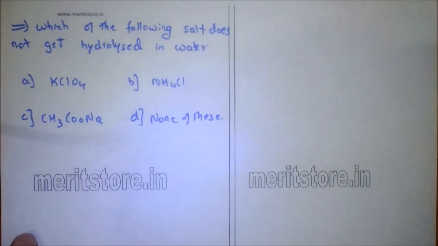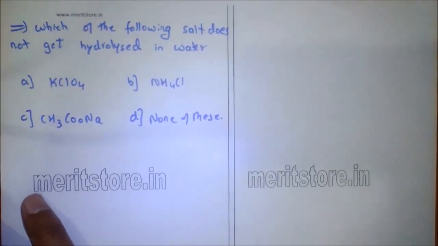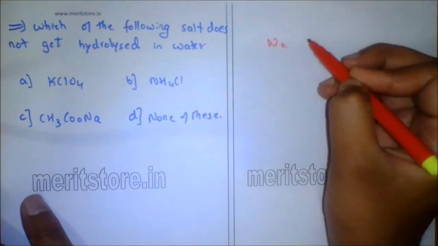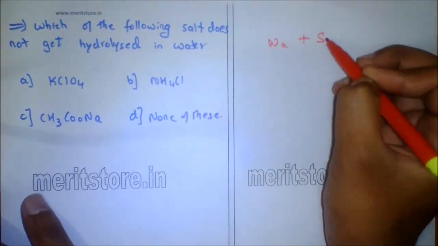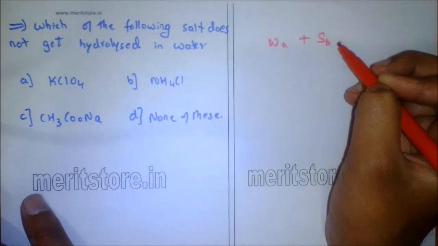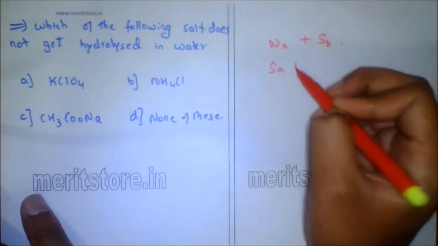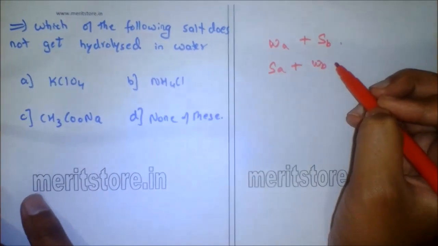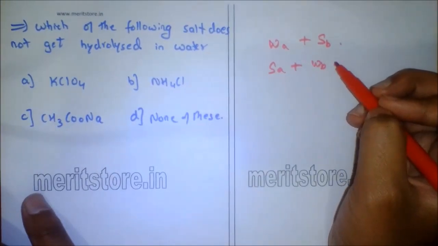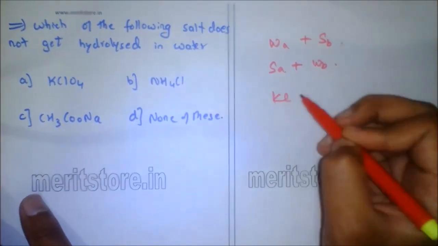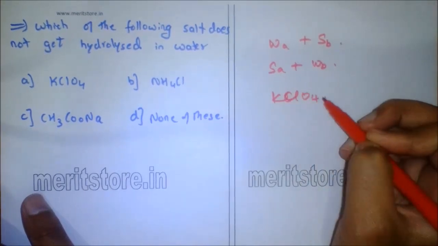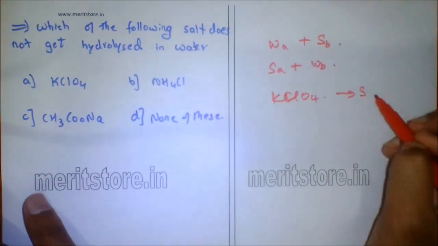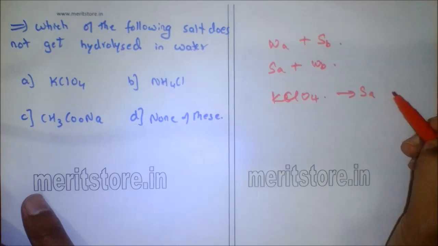Which of the following salts does not hydrolyze in water? Only salts of a weak acid and strong base, or a strong acid and weak base get hydrolyzed, that is, show alkalinity or acidity in water. KClO4 is a salt of a strong acid and a strong base.